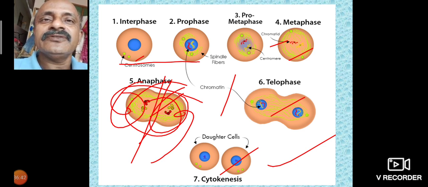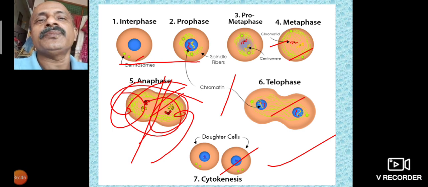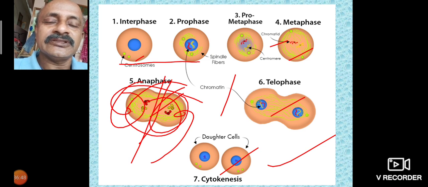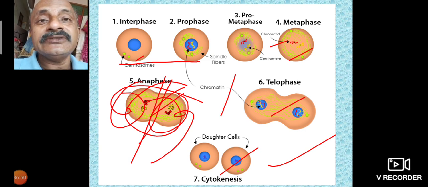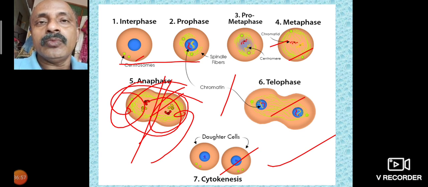Replication can be divided into three types: conservative, semi-conservative, and dispersive. The semi-conservative process is accepted universally; a large number of scientists accept it as the method of DNA replication.